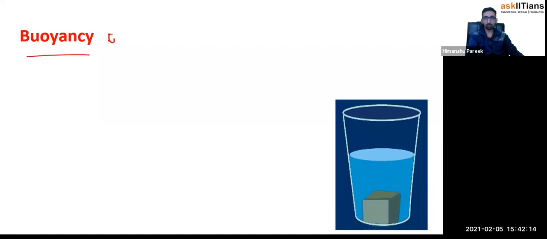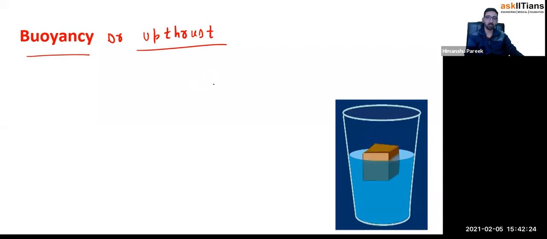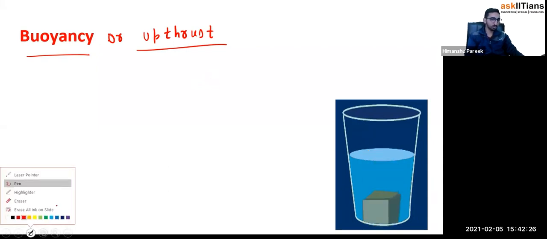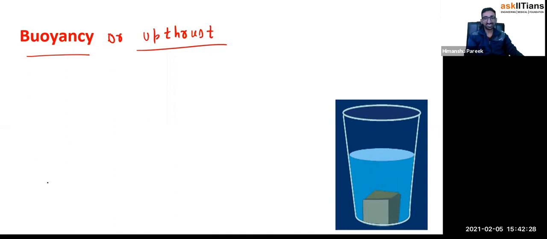Buoyancy, or you can also call it upthrust. Both have the same meaning. It's not something new, first of all, right? This is just an observation, which will help us to calculate whether the body will float or not.